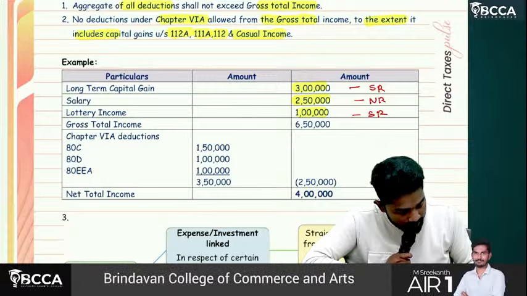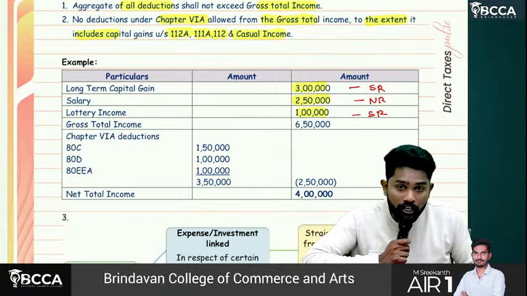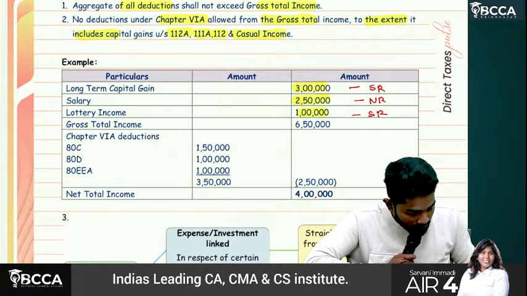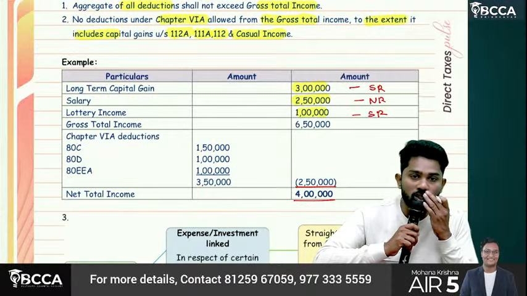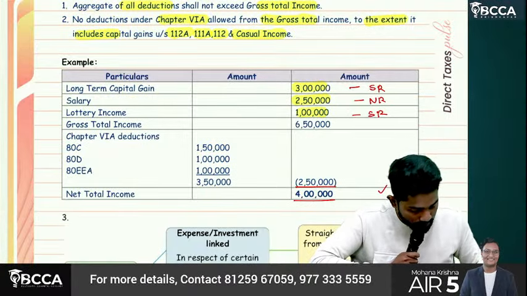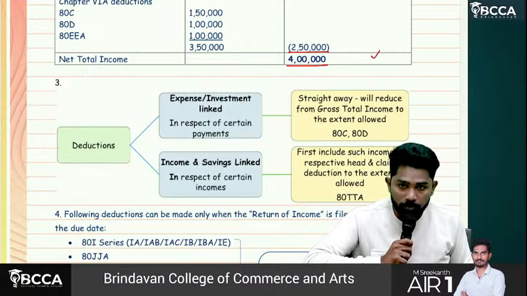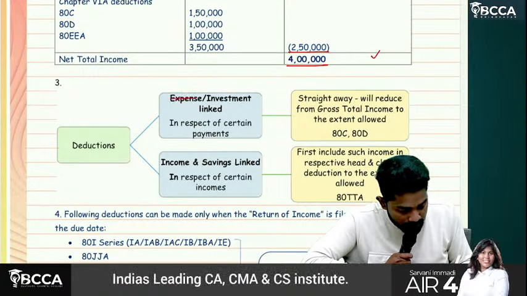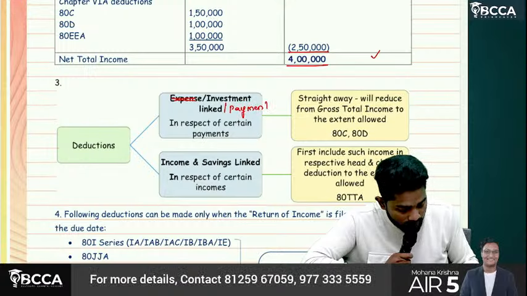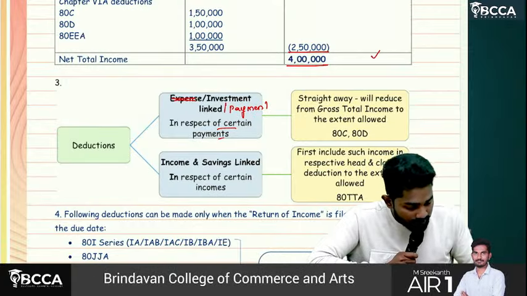So we can claim deduction only to the extent of how much? 2 lakh 50,000 only. The balance net total income is how much? 4 lakhs, correct. Then deductions are of two types. Payment side deductions, not like expense or investment linked, are allowed in respect of certain payments. Straight away they will reduce from gross total income to the extent allowed.